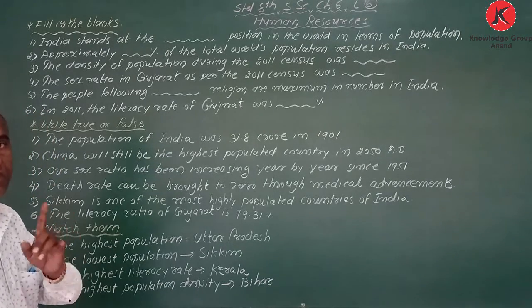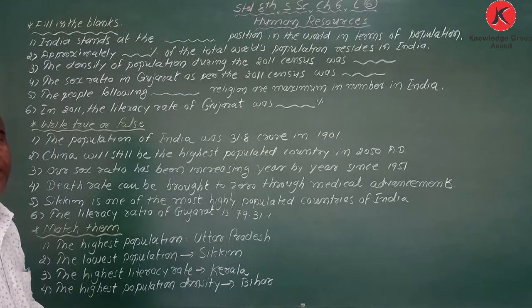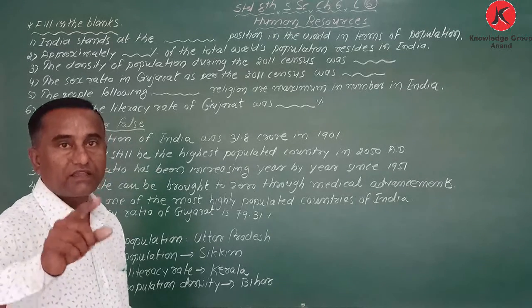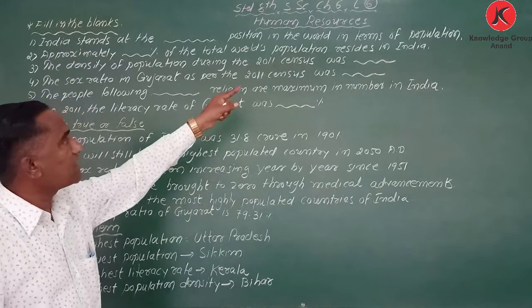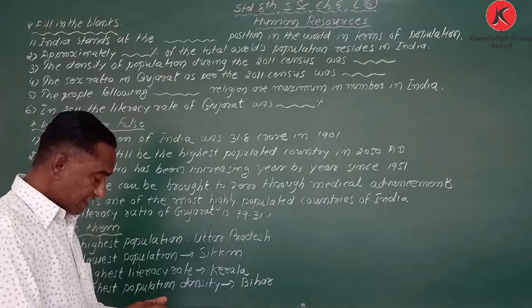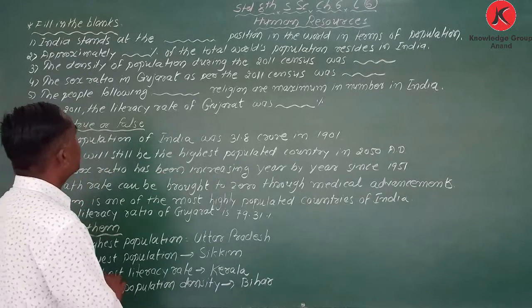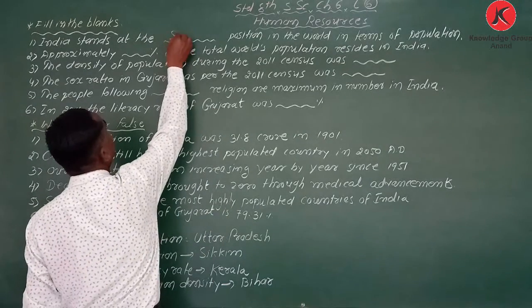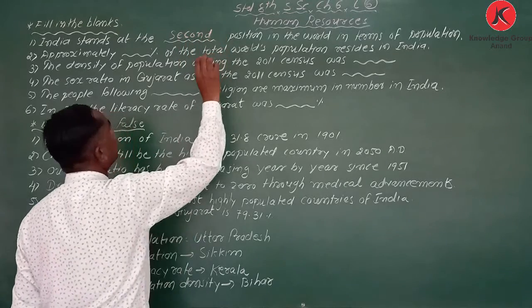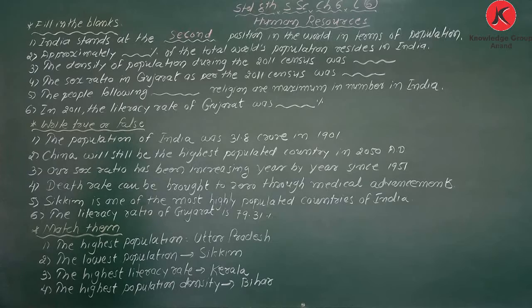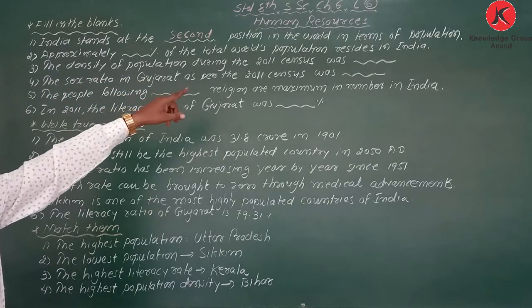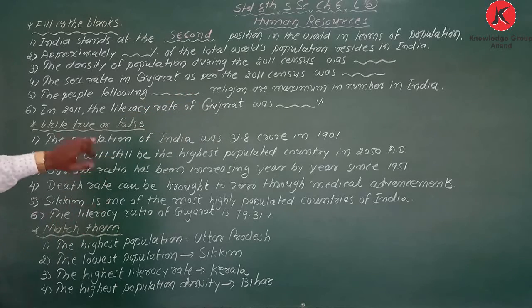When we consider population, India ranks which number? In terms of land area, it is 7th. But here it is asked in terms of population. In terms of population, India ranks second. India stands at the second position in the world in terms of population.